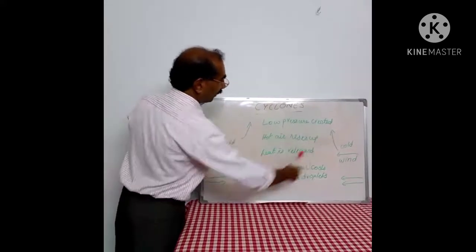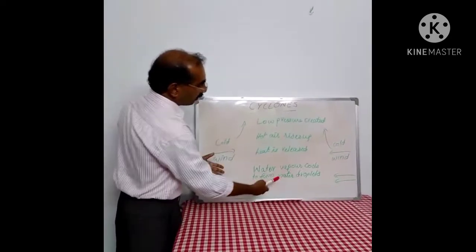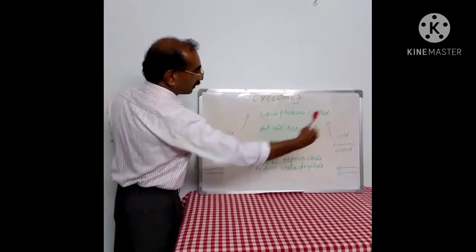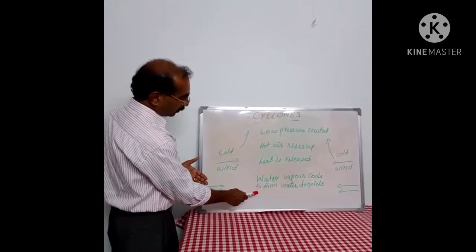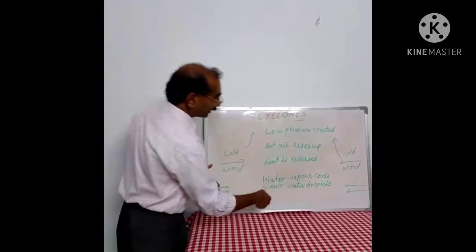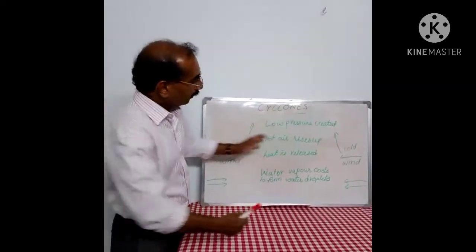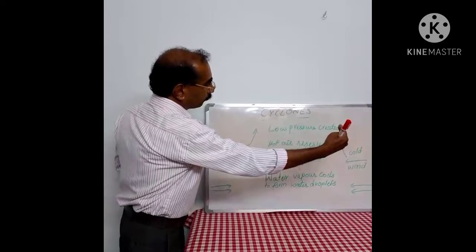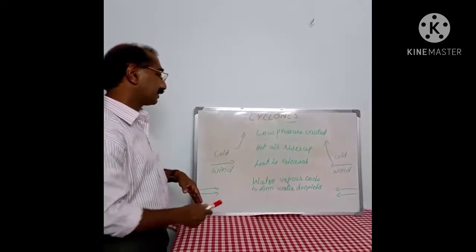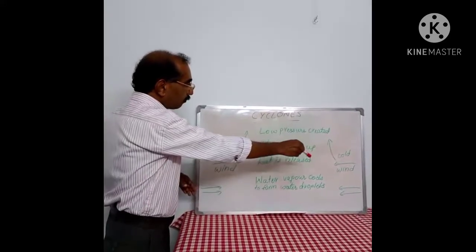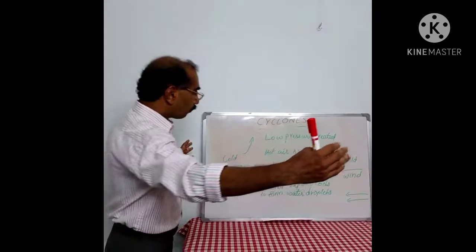Again, the area will be widening. This low pressure system will be widening as more and more air comes from neighboring areas. This will be about 10 to 15 kilometers wide. And this low pressure system will help the cold wind to blow into it from neighboring areas. That means there will always be cool air revolving around it from all sides.